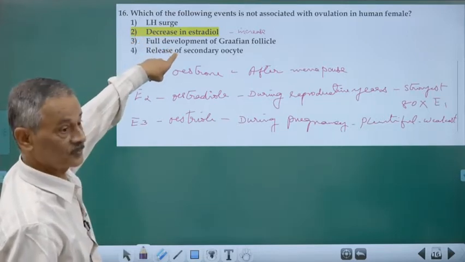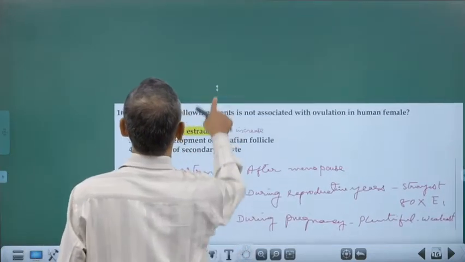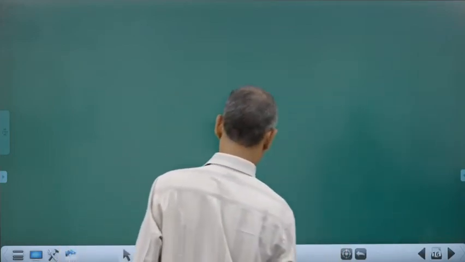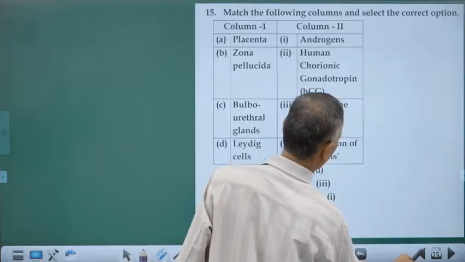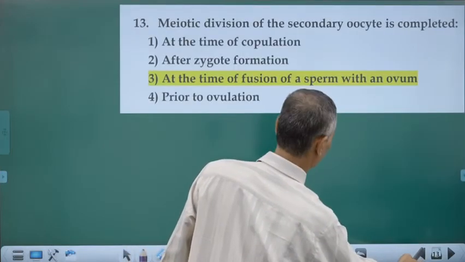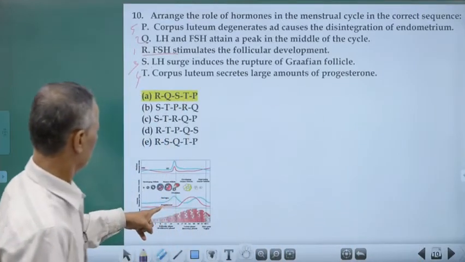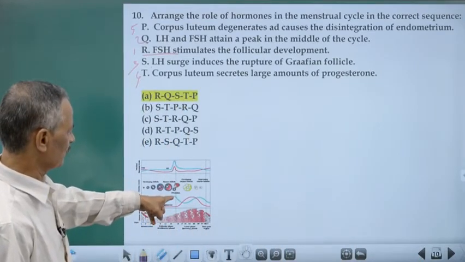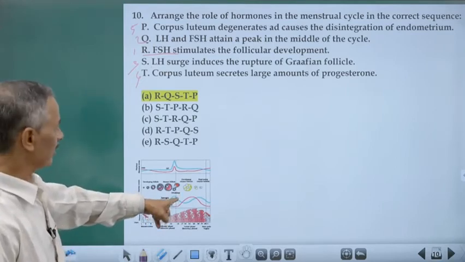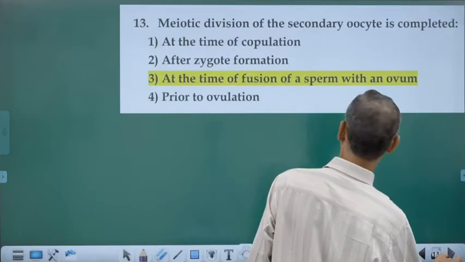Remember, in the previous chart, in one of the graphs, we have studied that the estrogen level is increasing and is reaching a peak by about the middle of the menstrual cycle. So it is on the 40th day. The estrogen is increasing. So it is not a decrease. Clear?